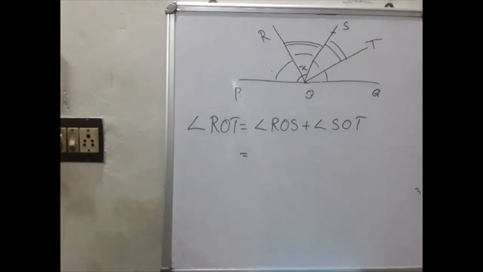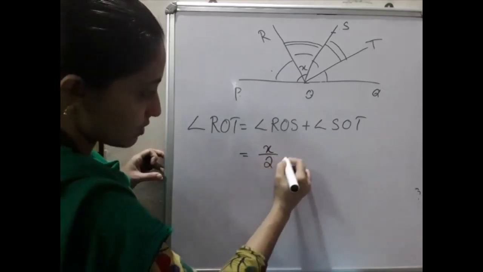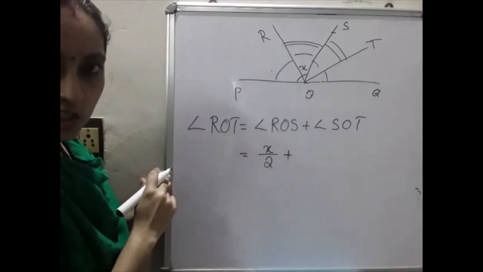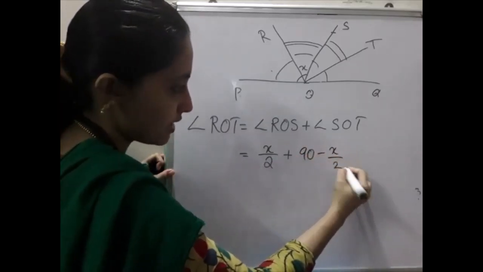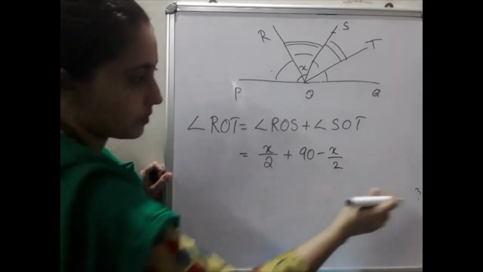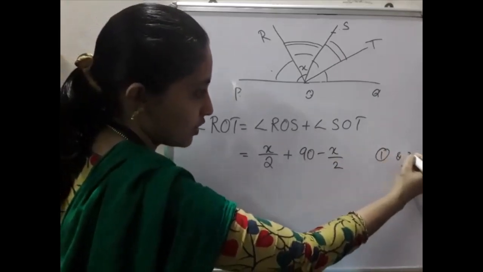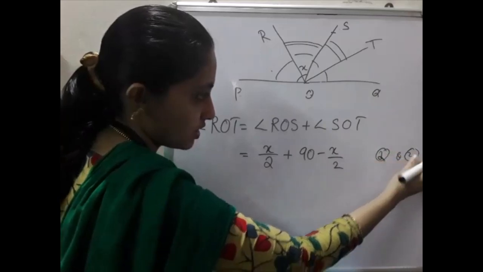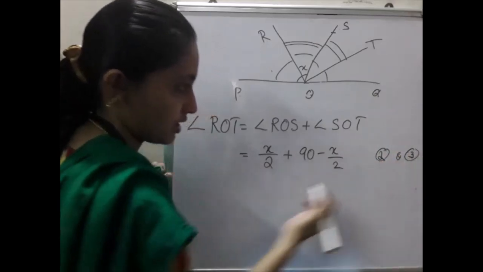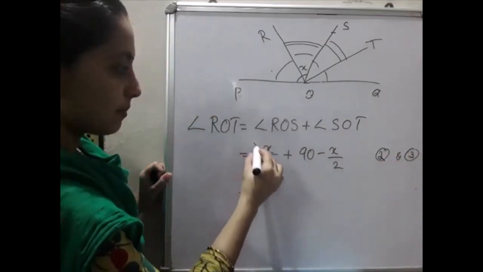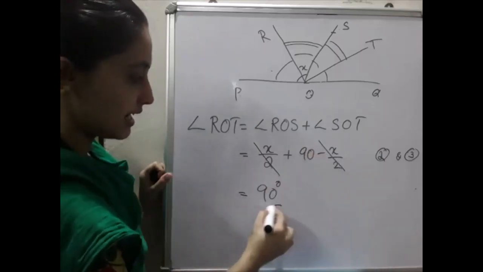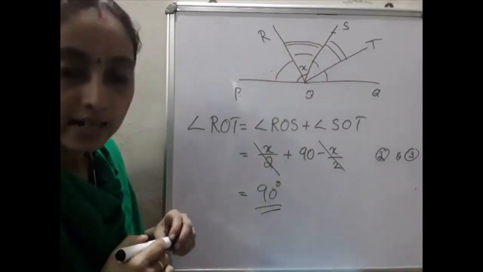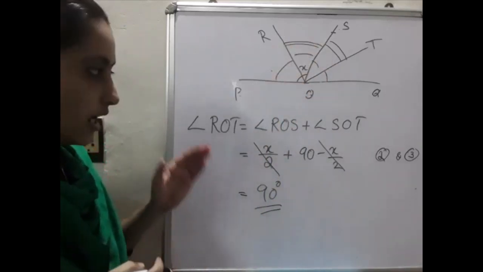What is angle ROS? From our second equation, that is equal to x by 2. So x by 2 plus, from the third equation, you got the answer as 90 minus x by 2. So from equation 2 and equation 3, x by 2 minus x by 2 cancel. So the answer is 90 degree. That is angle ROT is equal to 90 degree. Hope you clear this one.